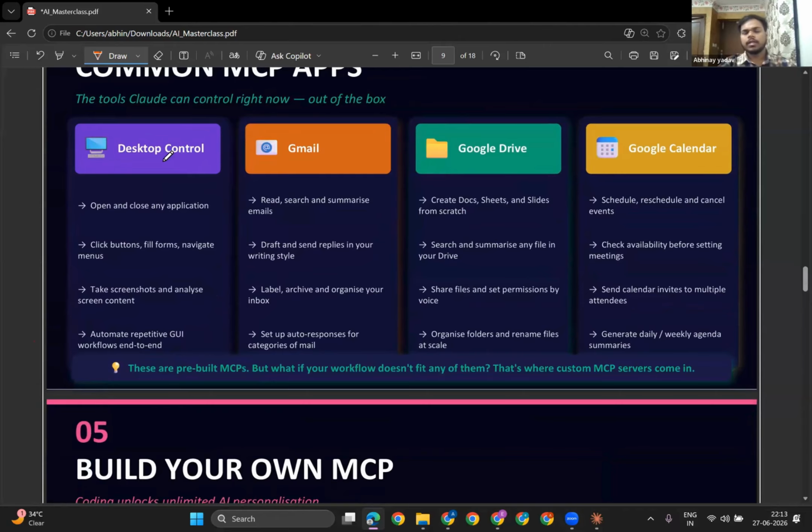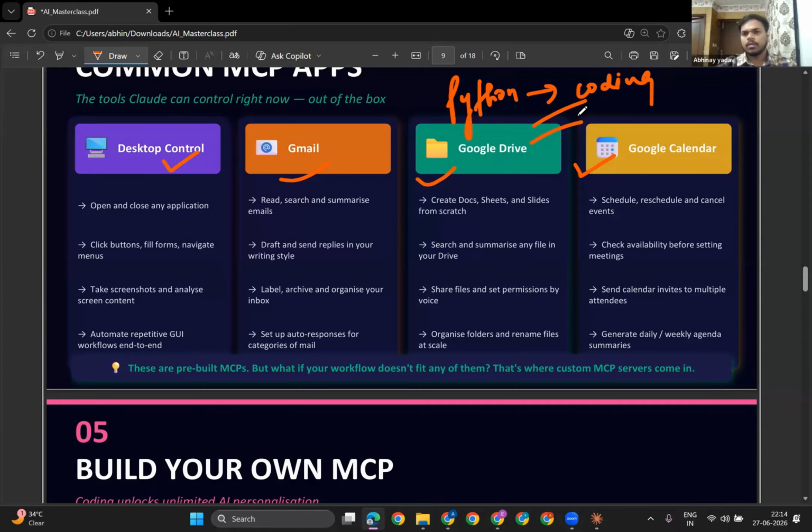So I just showed you the desktop control, the Gmail control, the Google Drive, and the Google Calendar. In the same way, you can do this for other connectors as well. But let's say you don't want to use all of these. Let's say you have some specific problem and you want to develop your own connector. For that, it's very obvious you should know Python, the coding language. Then only can you move into the more personalized way. I hope I'm making myself clear.